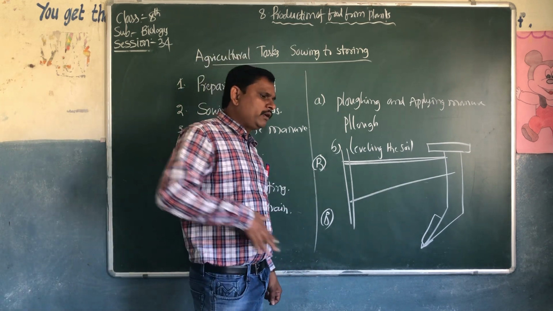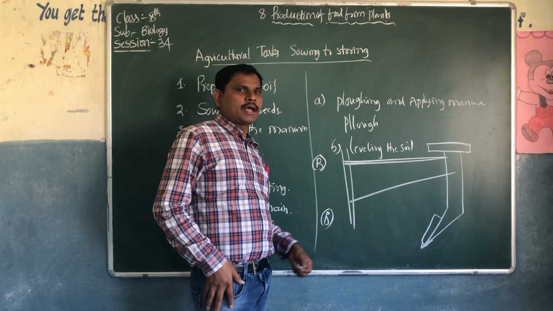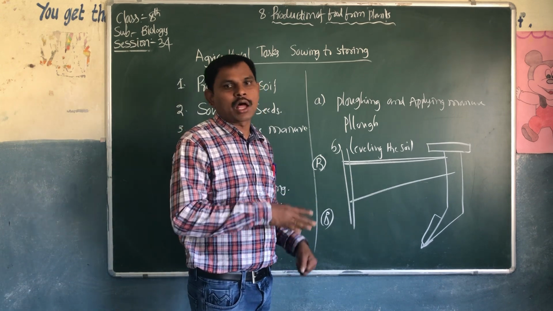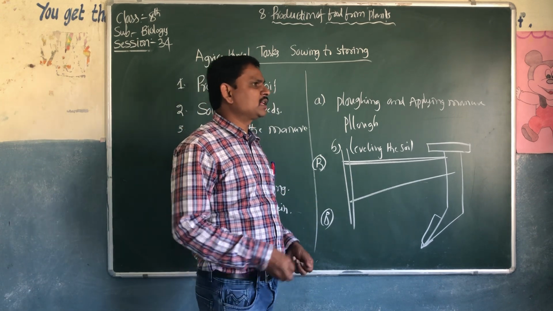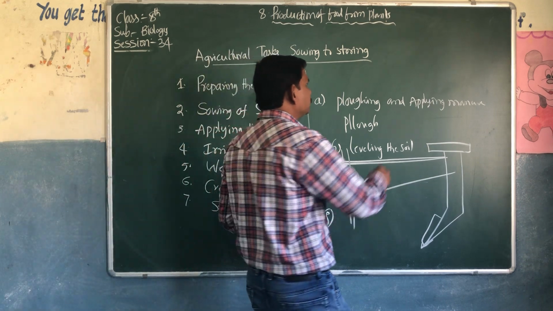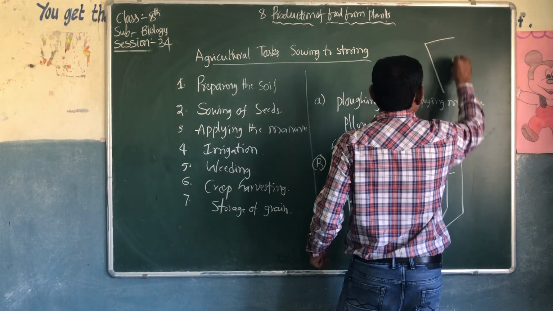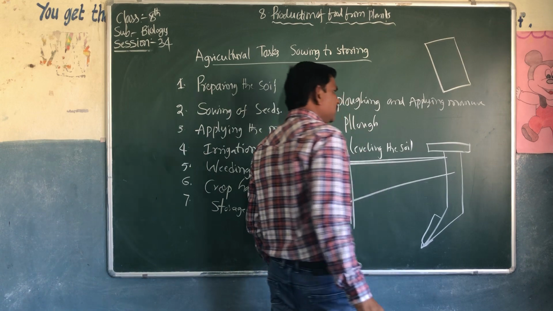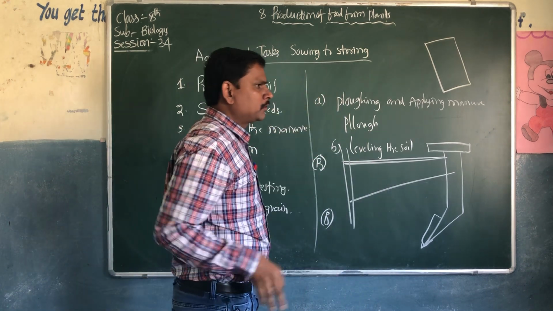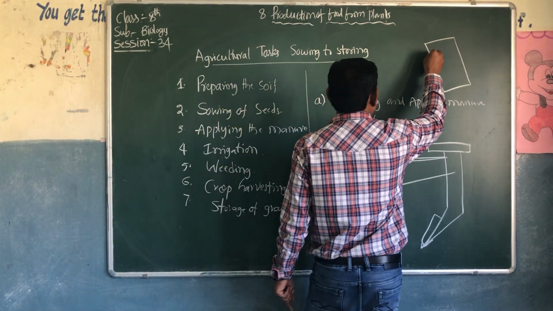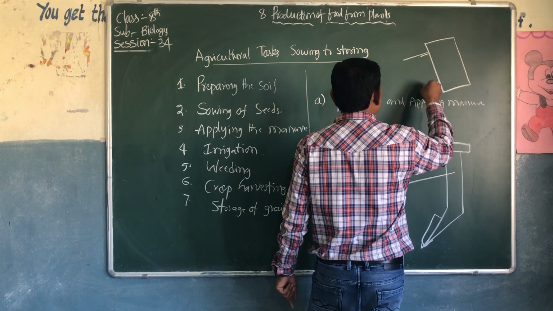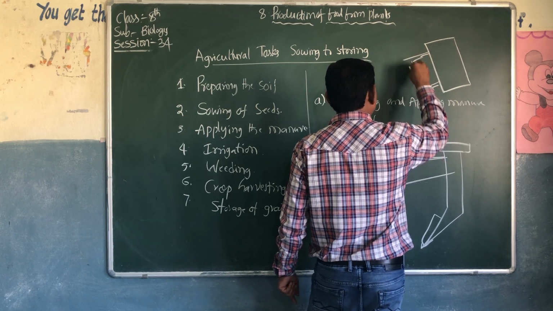And after ploughing, we have to level the soil. Another instrument is there to level the soil. There's a large wooden plate, which is attached to some iron plates.